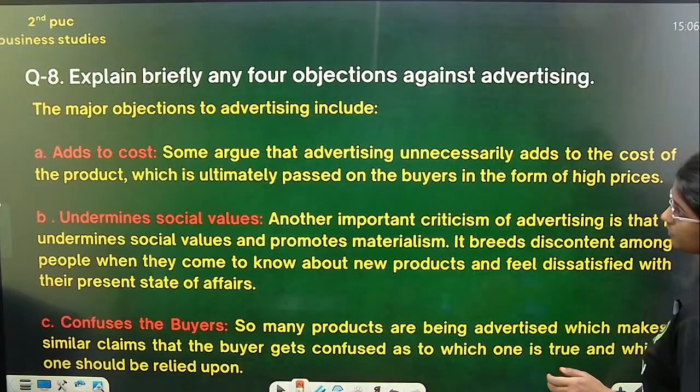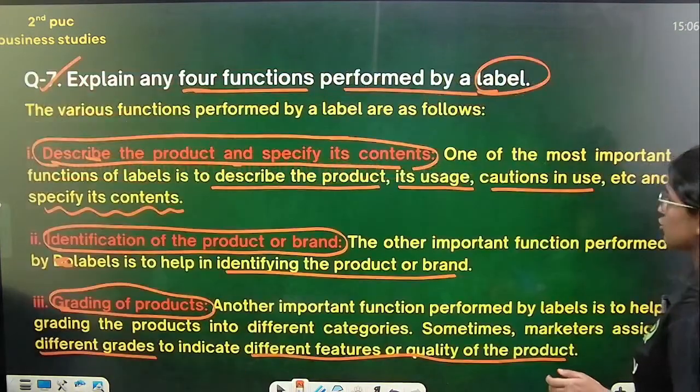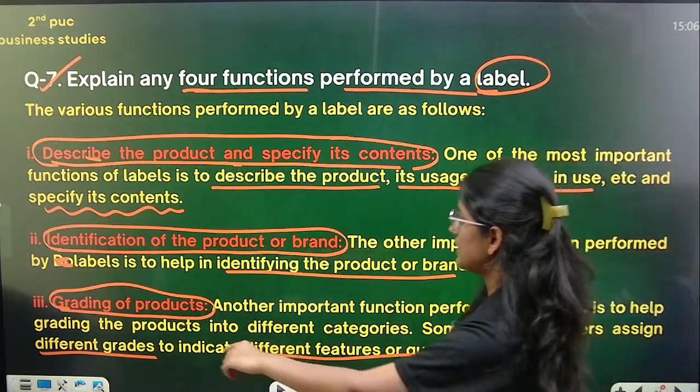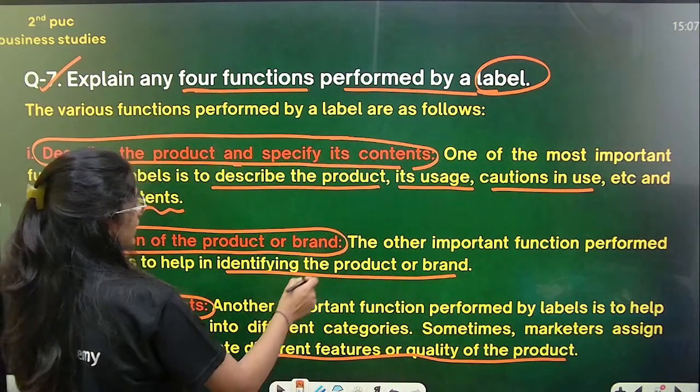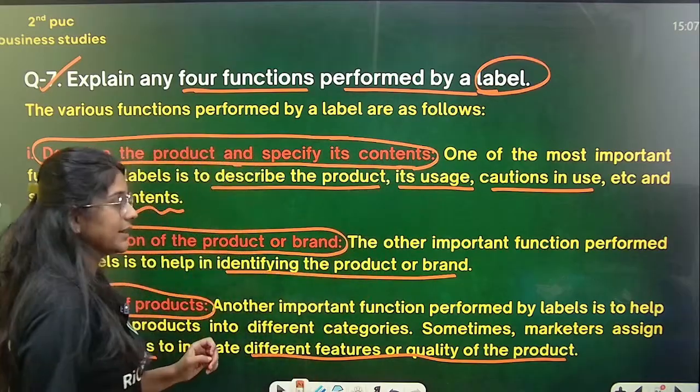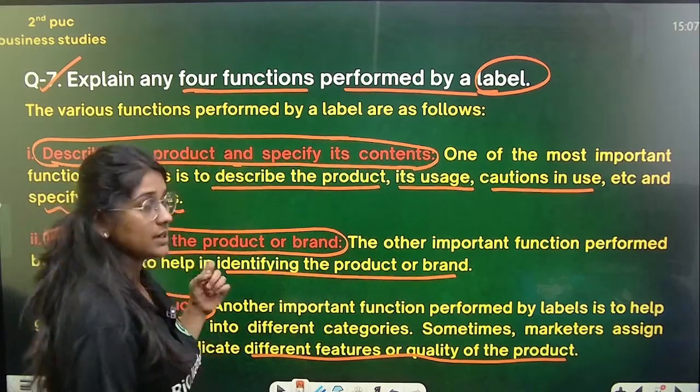Functions of labeling. So the first function of labeling is that it helps in describing the product and it is going to specify its content. So it specifies the contents and describes the product.